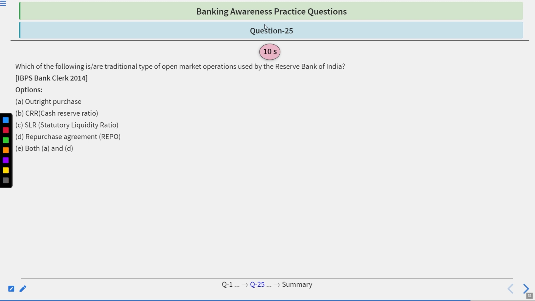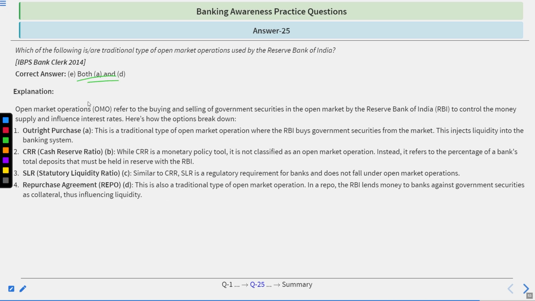Question number 25. Which of the following is a traditional type of open market operations used by the Reserve Bank of India? Outright purchase, cash reserve ratio, statutory liquidity ratio, repurchase agreement, both A and D. To answer this, you have 10 seconds. Time starts now. Time's up. Both A and D.